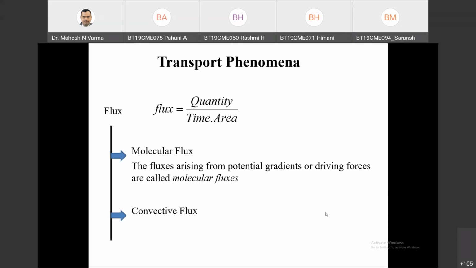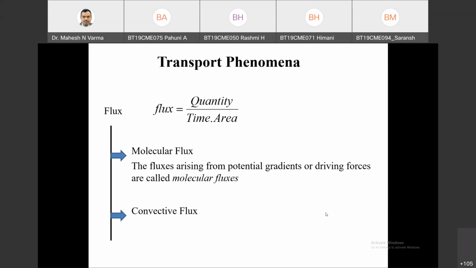Now the same is the case in mass transfer also. As somebody said, the fluxes arise because of the gradient of concentration. Molecules are moving because of a concentration gradient.